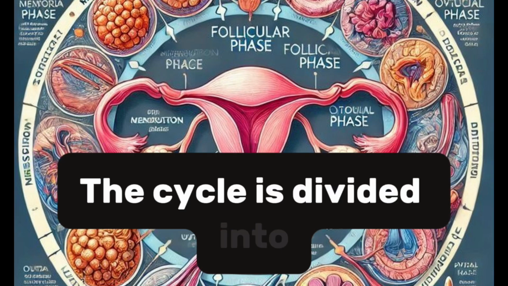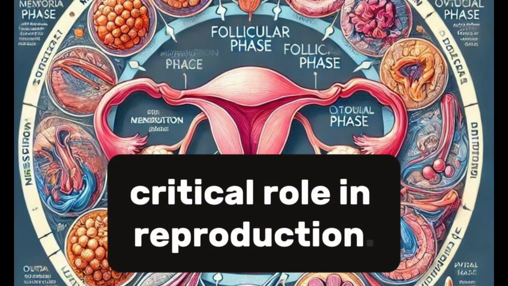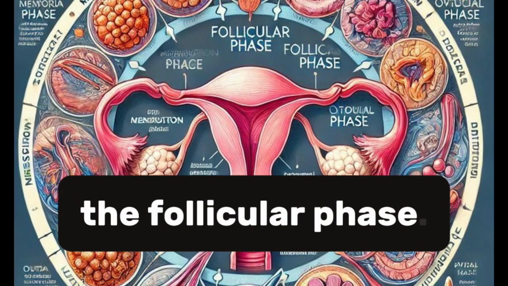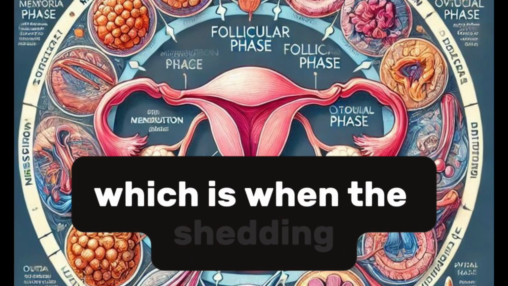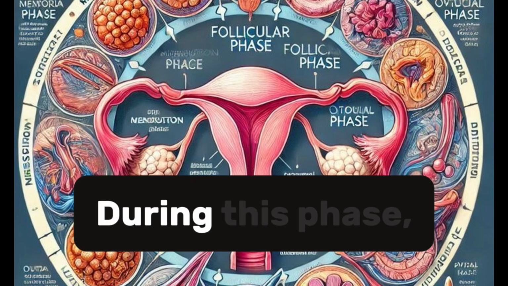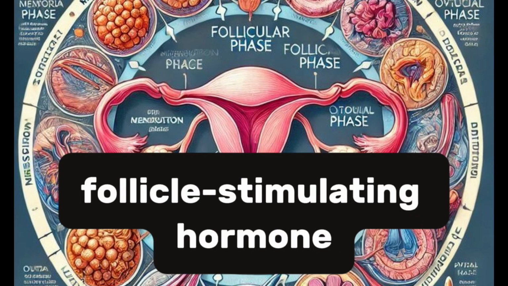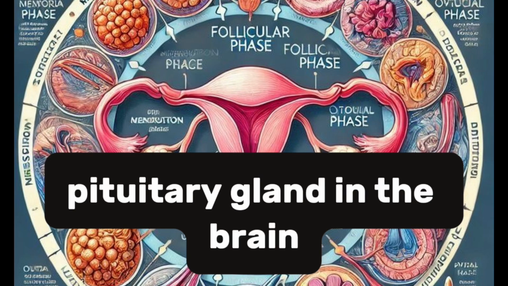The cycle is divided into several phases, each of which plays a critical role in reproduction. The first phase of the menstrual cycle is known as the follicular phase. This phase begins on the first day of menstruation, which is when the shedding of the uterine lining occurs. During this phase, a hormone called follicle-stimulating hormone, FSH, is released by the pituitary gland in the brain.